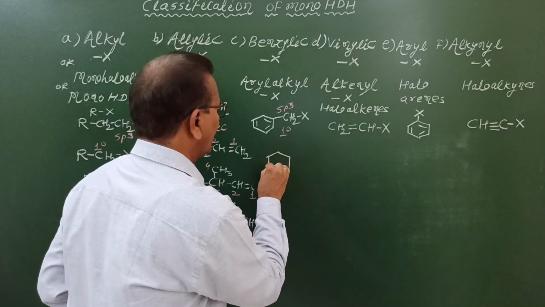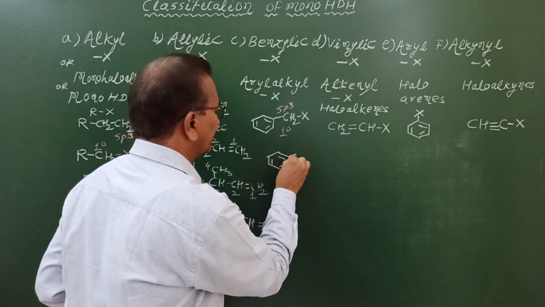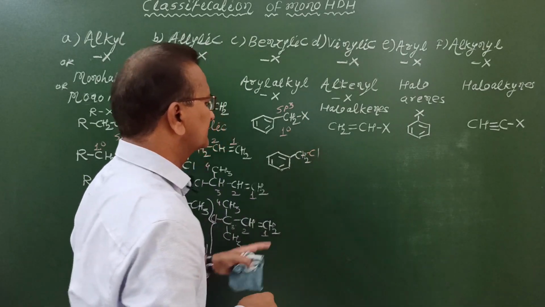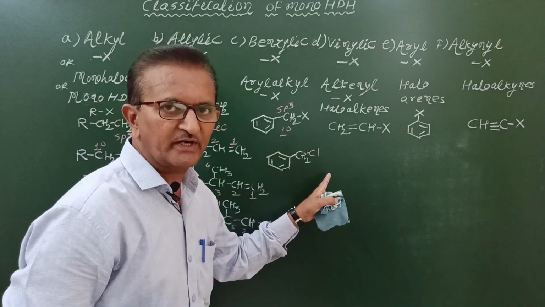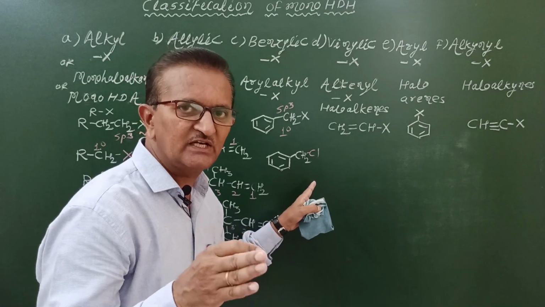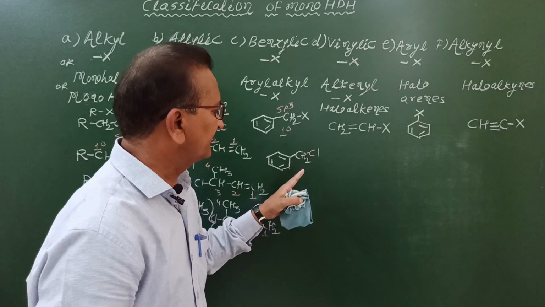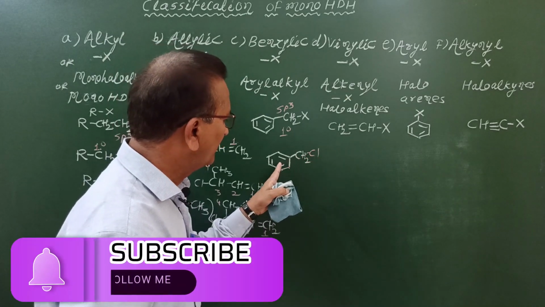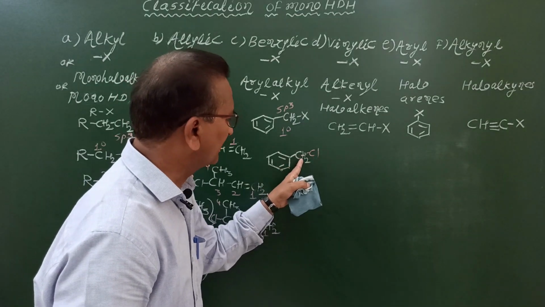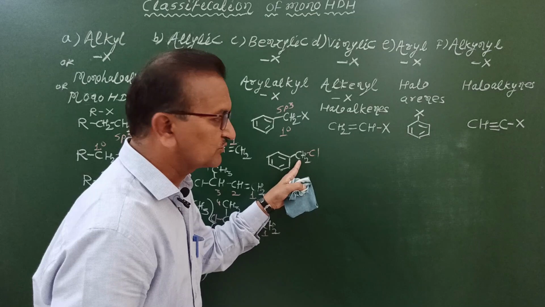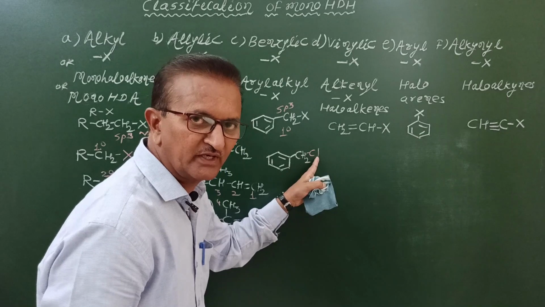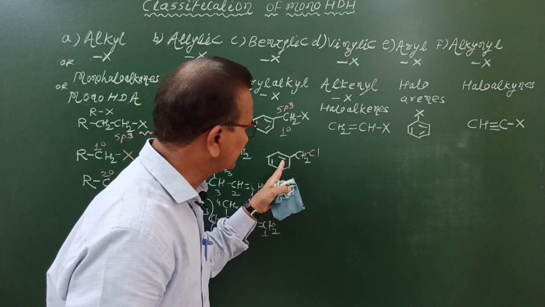Now let us see here. Example of primary benzylic halides, simply we have to replace this X by placing Cl, so that this compound is called as benzyl chloride. According to common name system, this compound is called as benzyl chloride. According to IUPAC name system, this compound is called as chlorophenylmethane. Why methane? Because here there is only one carbon atom. We have to consider like this: one of the hydrogen atom of methane is replaced by chlorine atom. Another hydrogen atom of methane is replaced by phenyl group.